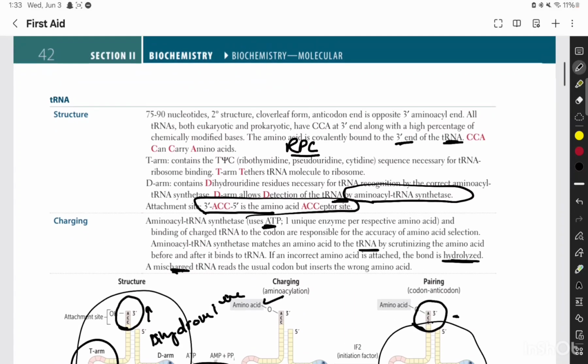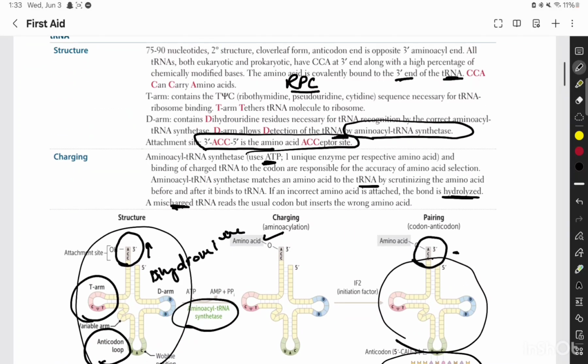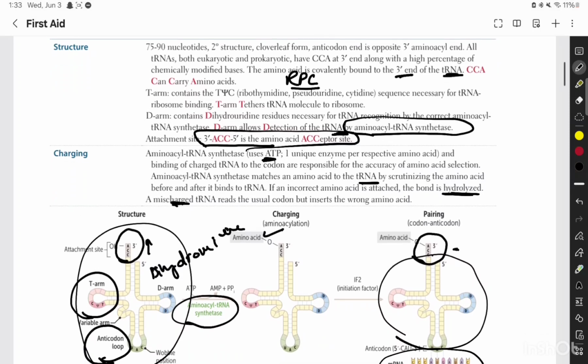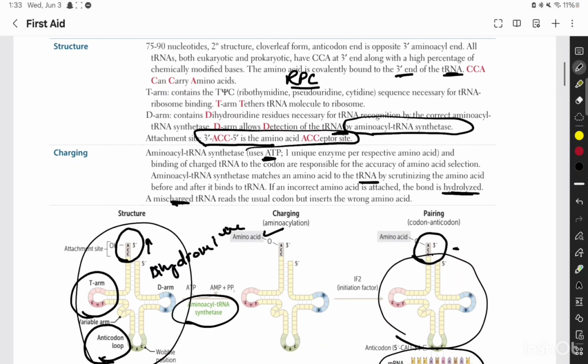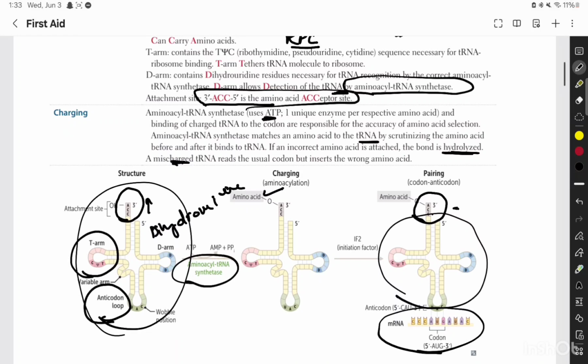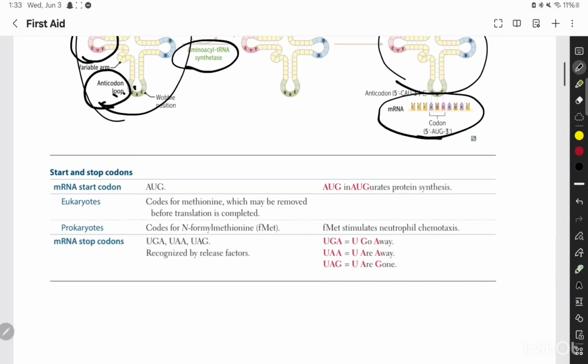So just a recap, we have the T arm, which has TΨC, ribothymidine, then we have pseudouridine and cytidine, which is necessary for transfer RNA ribosome binding. Then we have the D arm, which is the dihydrouridine arm, and we have the transfer RNA synthetase, which is the enzyme, and the D arm allows the detection of transfer RNA, and this is the attachment site. So I hope this helps.